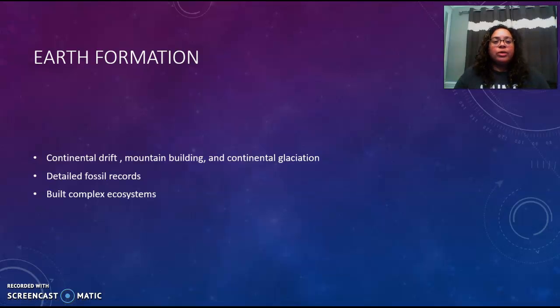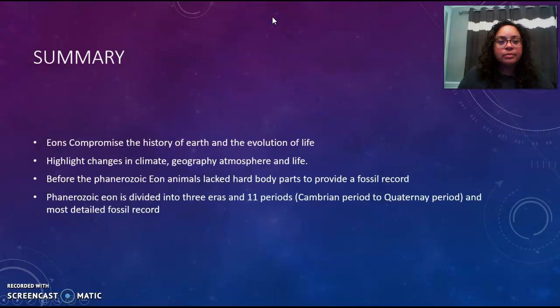So we noticed the Earth formation was starting to change in this eon. The continental drift was occurring, mountain building was happening, and continental glaciation was occurring during this time. Detailed fossil records were happening, so we were able to get better records of what life forms were. And we were beginning to build complex ecosystems during this eon.